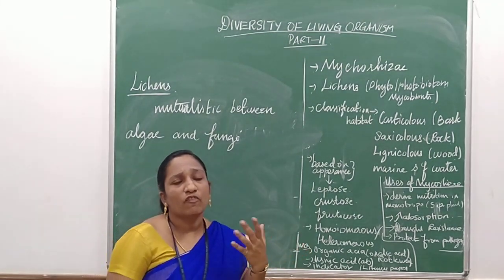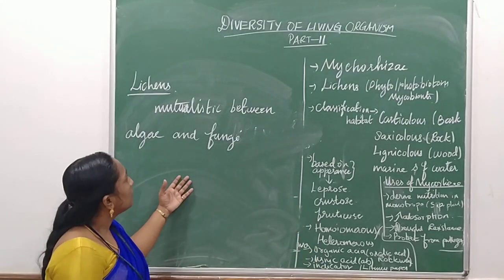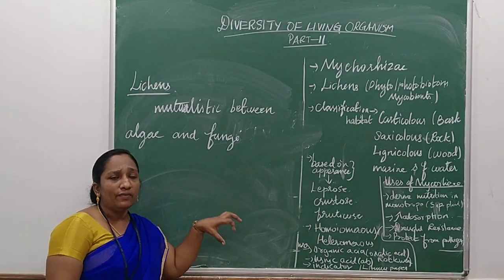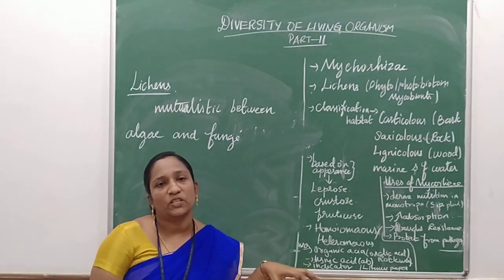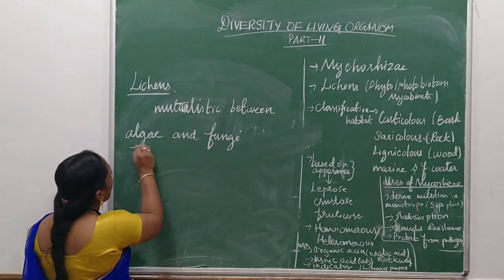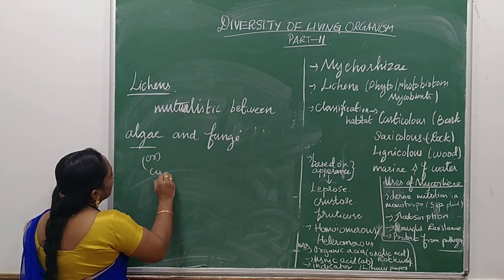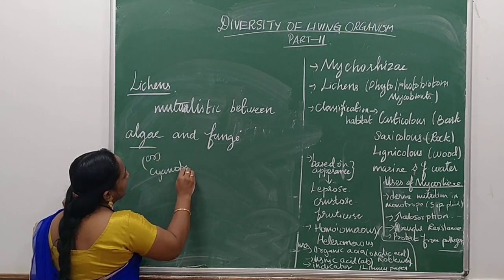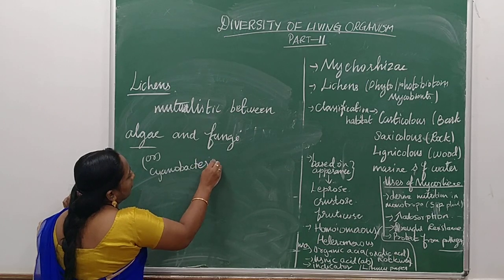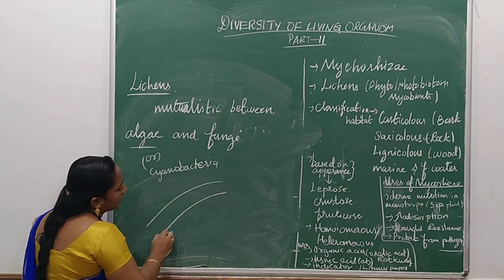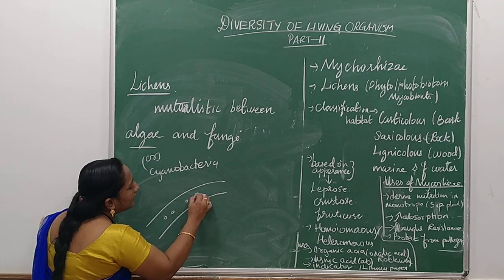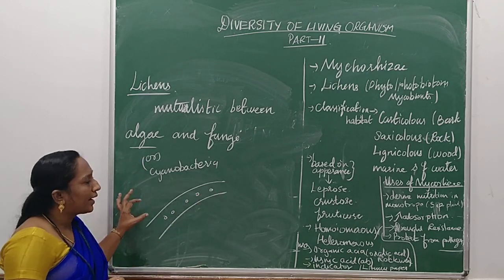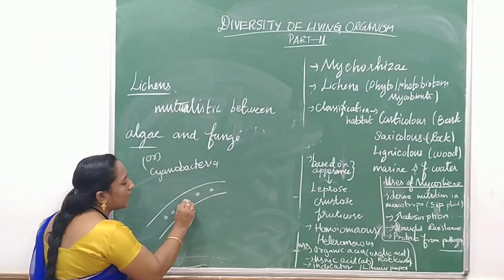Similarly to mycorrhizae, here also the algae or cyanobacteria live inside the fungi. Suppose this is the hyphae of the fungi. These cyanobacteria live inside the hyphae of the fungi. So what is the benefit to this fungi?